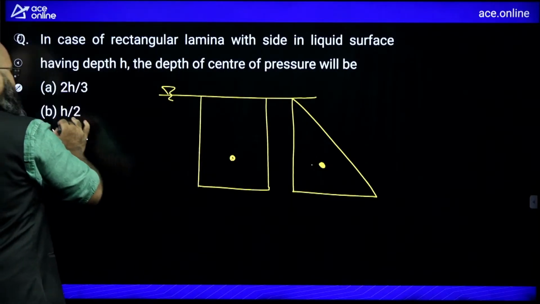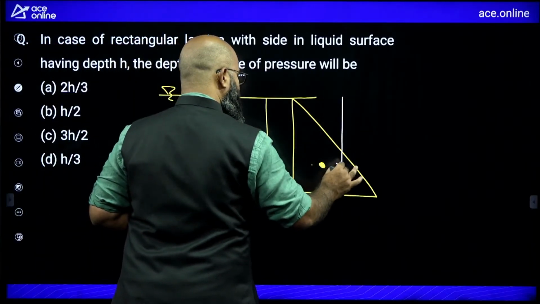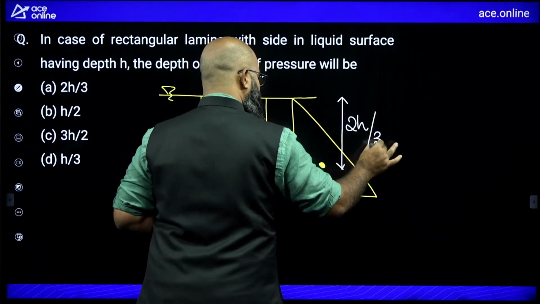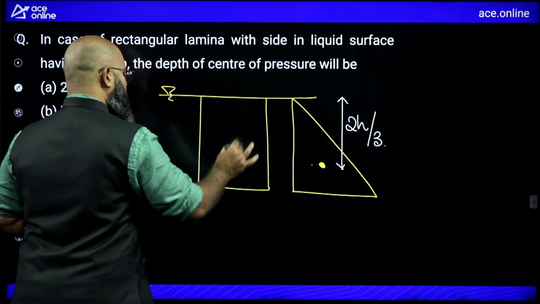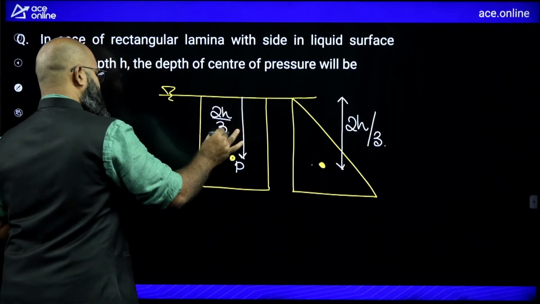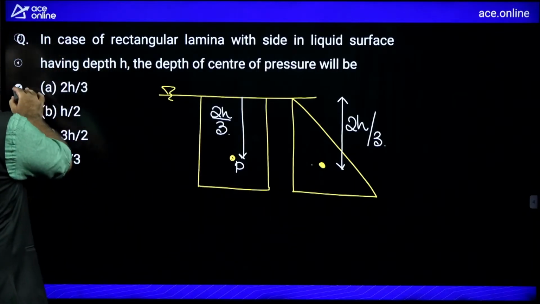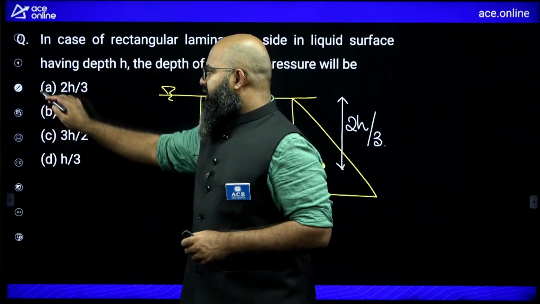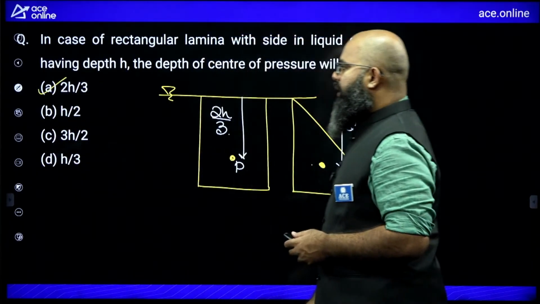It will be lying at a distance of 2h by 3. So your center of pressure also will lie at a distance of 2h by 3. This is something which you should better remember. Ideally, I would expect you to remember this thing. So the answer over here is option A, 2h by 3.